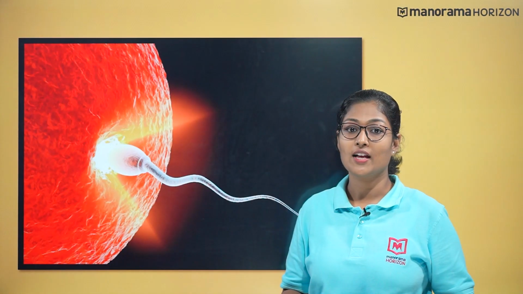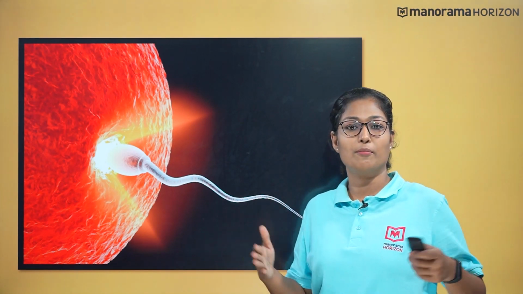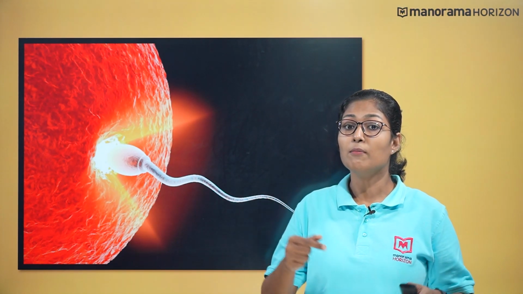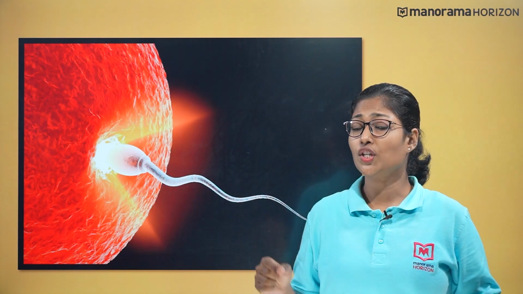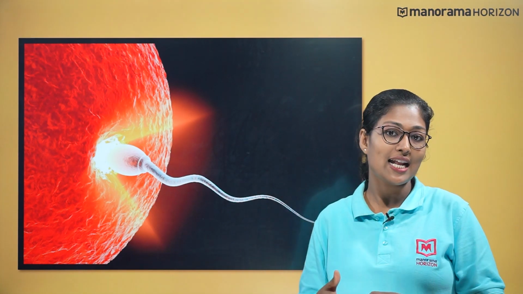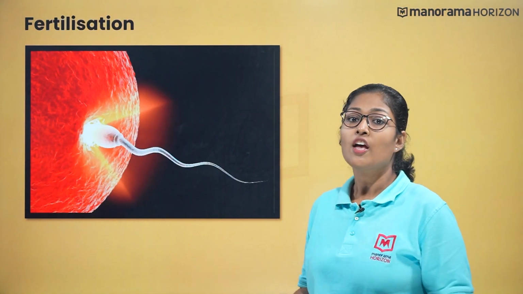Now, let me ask you a question. How does gamete transfer occur in the case of higher animals? Here is the answer. The male gamete and the female gametes are produced in different bodies. The motile sperm should move towards the ovum. So, for the fusion of gametes, they need to get transferred, and this process is done through fertilization.